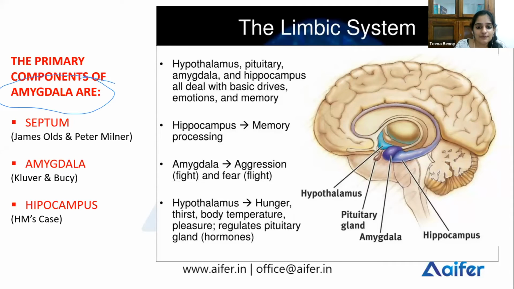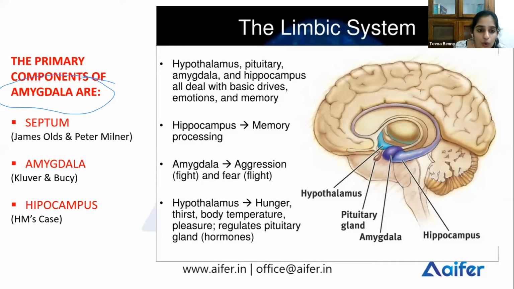Now, the next part is the hypothalamus. We discussed the hypothalamus in detail. It is implicated in your hunger responses, your thirst, maintaining your body temperature, and pleasure. It regulates your pituitary gland, your hormones, etc. Moving on to the next part, the septum. Septum is your pleasure center. A mild stimulation of your septal region is intensely pleasurable and highly sexually arousing.